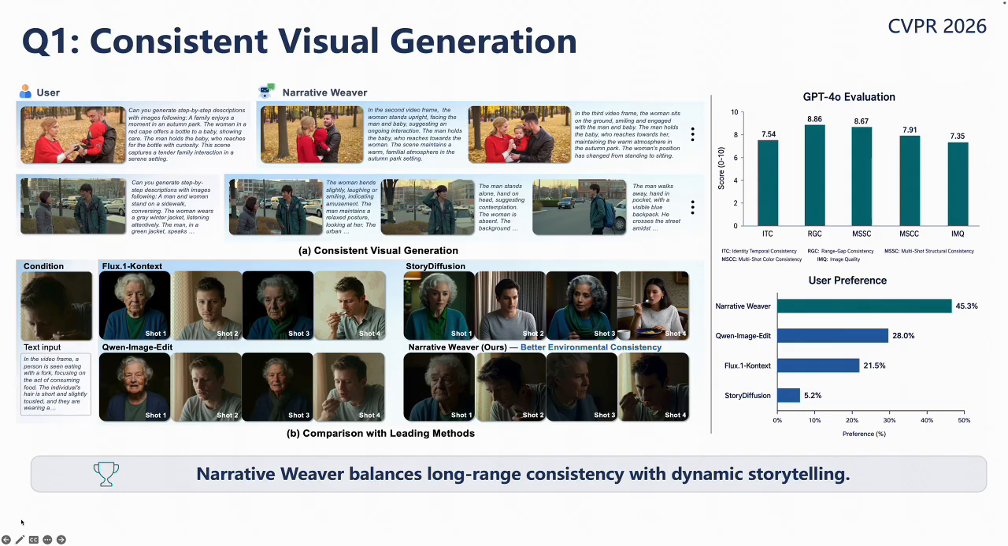The quantitative results also support this observation. In GPT-4o evaluation, our model achieves strong performance across multiple criteria, including identity temporal consistency, range gap consistency, multi-shot structural consistency, multi-shot color consistency, and image quality. The user study also shows a clear preference for Narrative Weaver, with 45.3% preference. Overall, Narrative Weaver balances long-range consistency with dynamic storytelling.